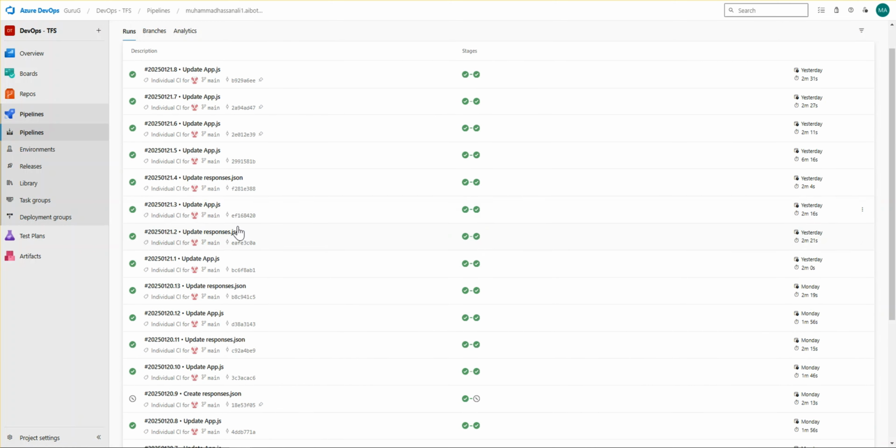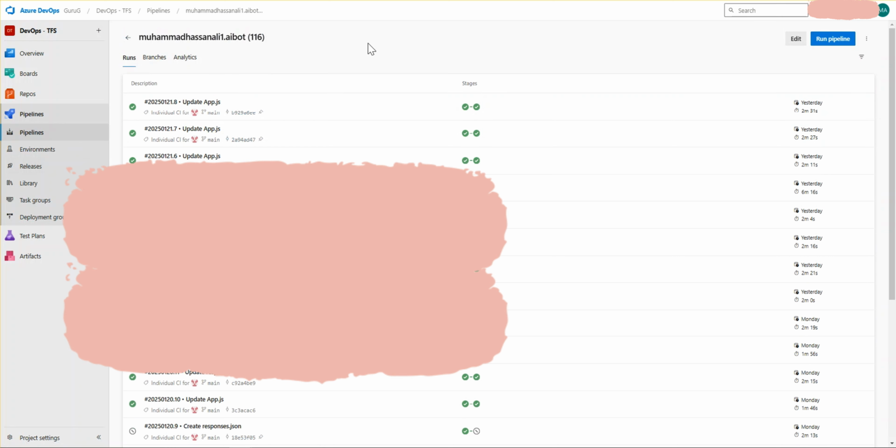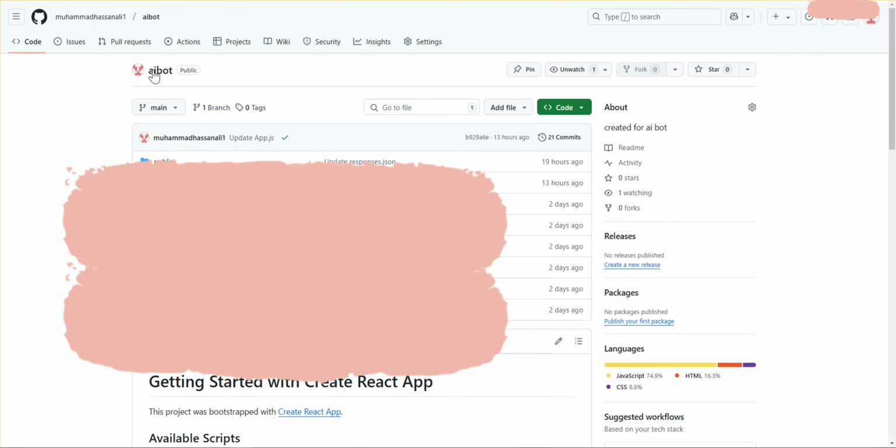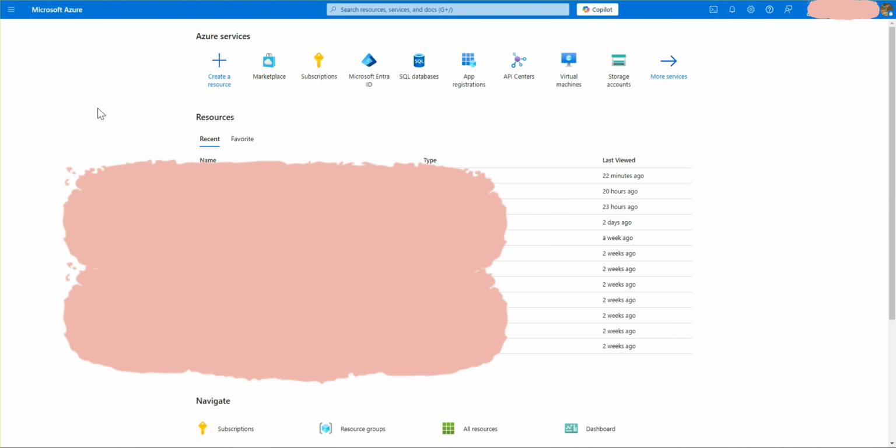So here you can see that I have made changes in my code multiple times, so it runs multiple times. Whenever you check in the code from your GitHub, it will automatically run the pipeline. So this is the procedure on how we can set up a pipeline. So yeah, guys, as you see, I have guided you on how you can deploy your pipeline.